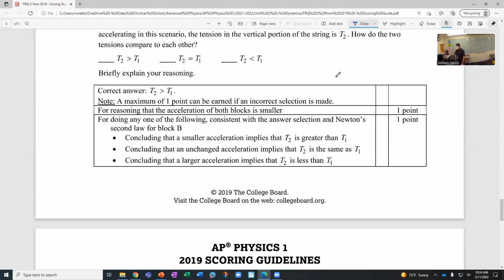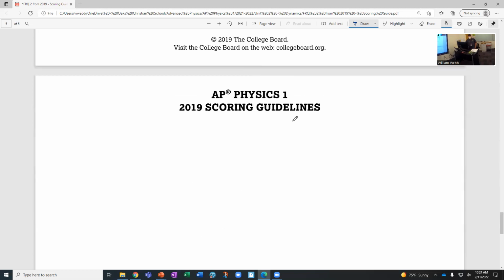And so if the acceleration is less, the weight of B didn't change. And so the tension up must be greater to make the net force less and make the acceleration less. So that's the logic behind it. And then they give you a couple ways you could phrase it. And then they give you an example down here.